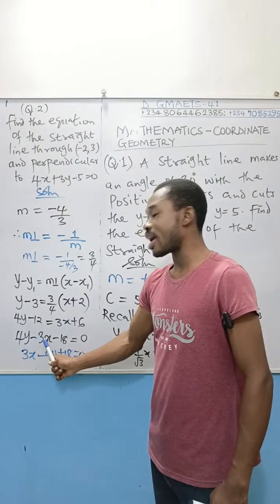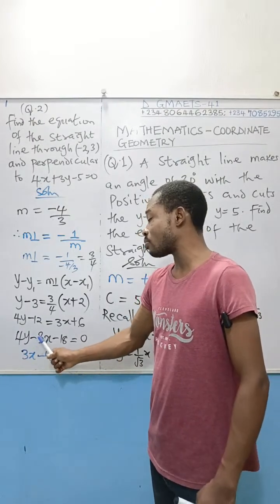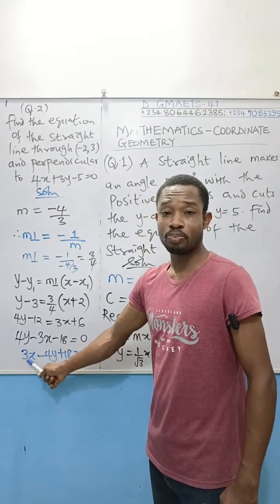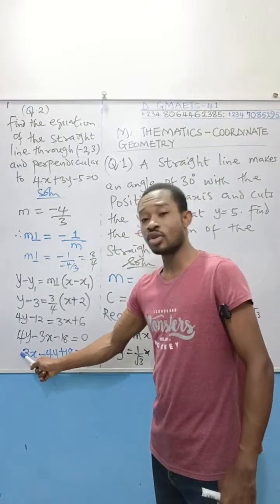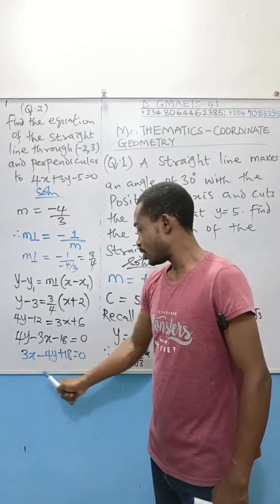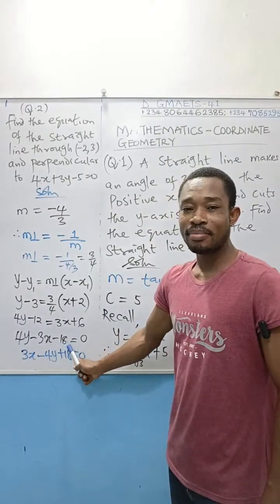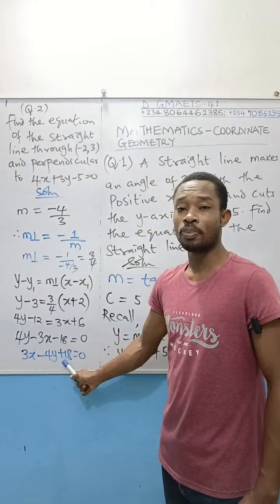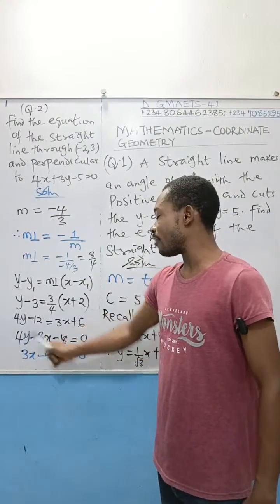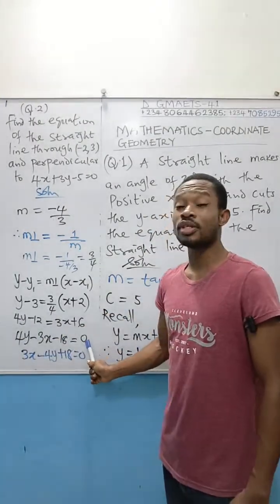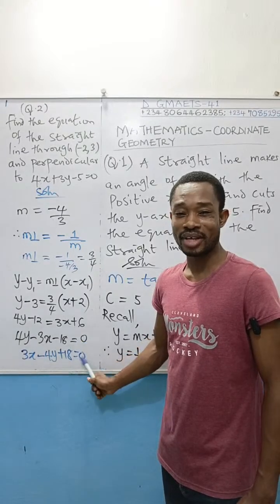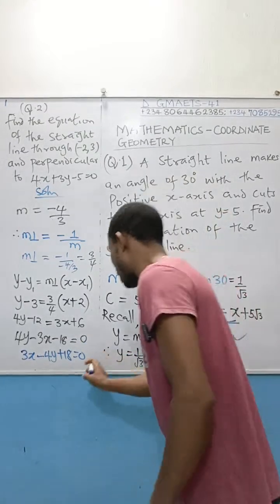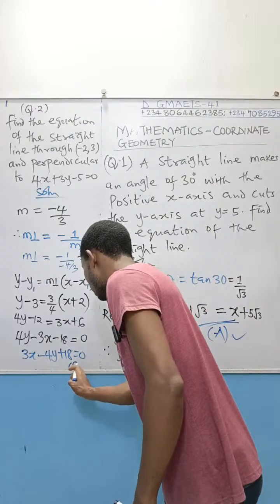Multiply this minus 3x by minus 1, minus times minus will change to positive. So that is why here there is no minus in front of the 3 again. Multiply minus 18 by minus 1, you will get plus 18. That is why this minus changed to plus. Whatever you do to the left, you do it to the right. So coming to this 0, multiply by minus 1, you still maintain your 0. Therefore, the correct option is option C.